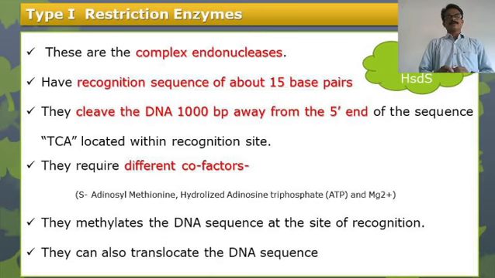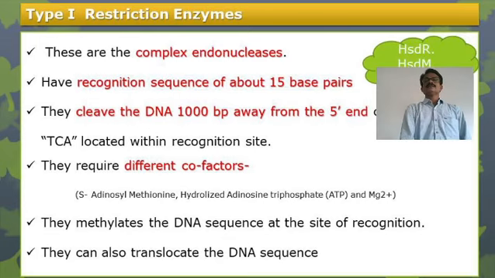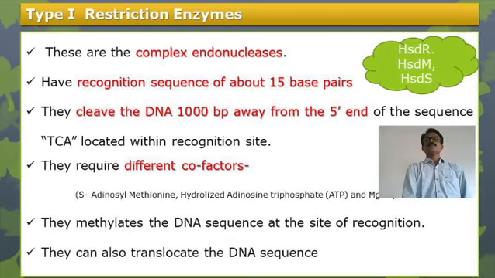They also require various cofactors like S-adenosyl methionine, hydrolyzed adenosine triphosphate, that is ATP, and Mg2+. They methylate the DNA sequences at the site of recognition, and they can also translocate the DNA sequences. These are the subunits of this particular type 1 restriction enzyme, that is HsdR, HsdM and HsdS. Okay.